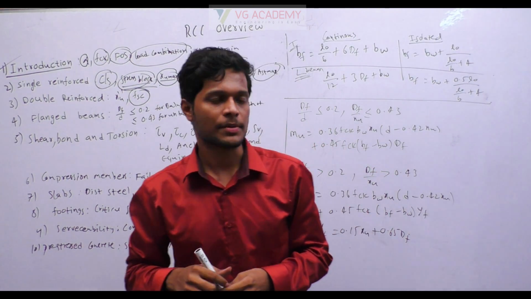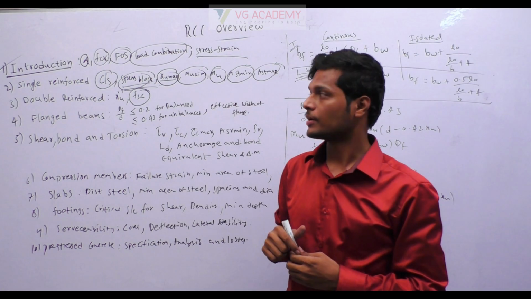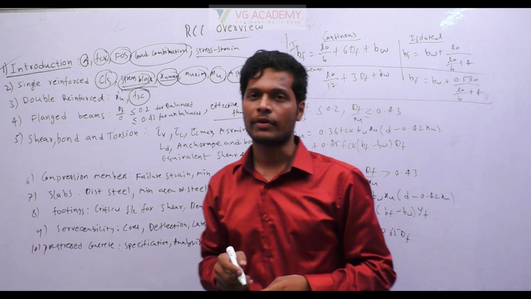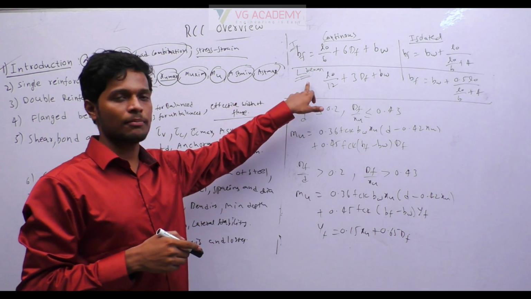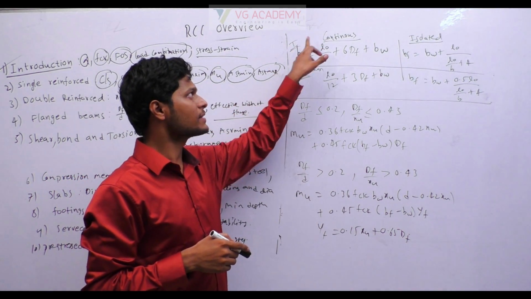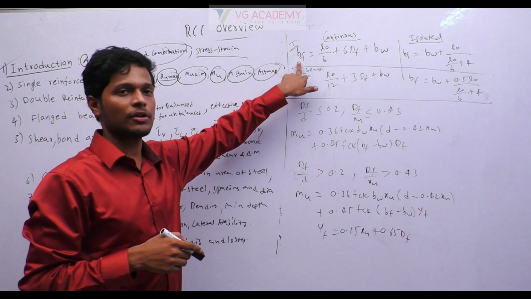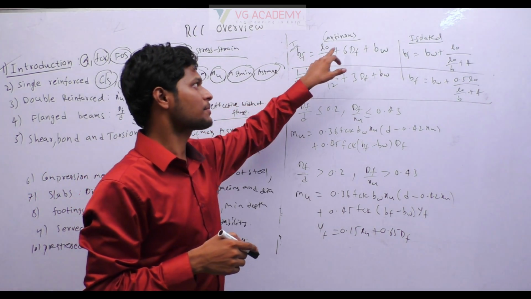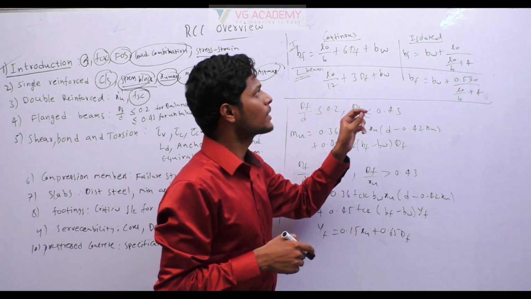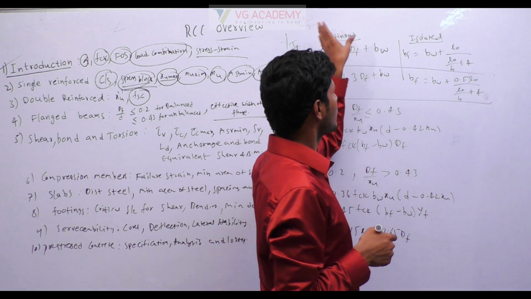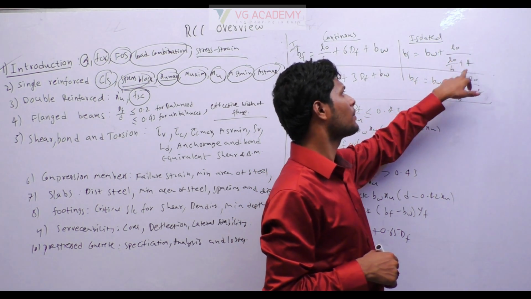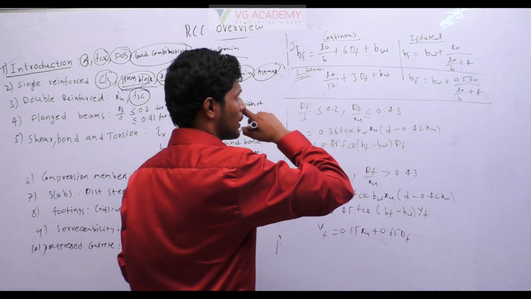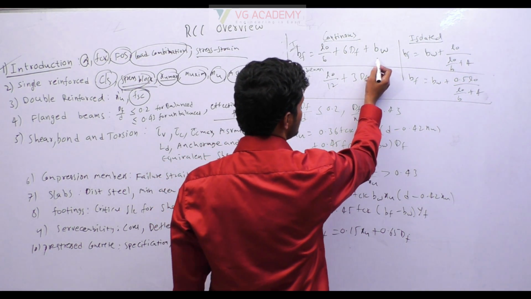Next topic, flanged beams. In flanged beams, the first important topic is the effective width of the flange. In flanged beams we have two types, that is T beam and L beam. If it is a continuous T beam, the effective width of the flange is given by L0 by 6 plus 6 df plus breadth of web. If it is an isolated beam, if it is not continuous, the formula is BW plus L0 by (L0 by B plus 4). Okay, here they may ask you another cross check also.